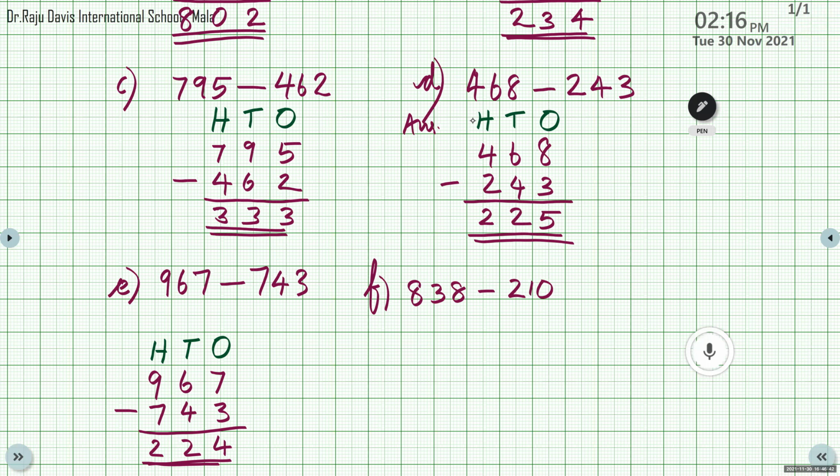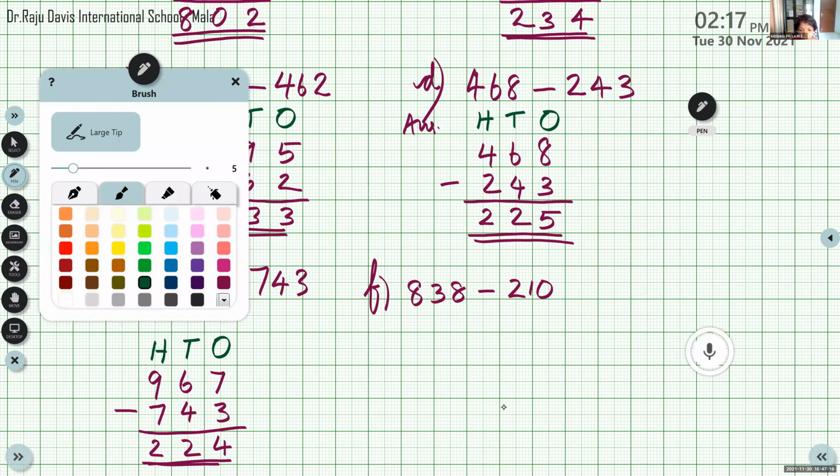Krishna Priya. Yes. See here, 838 minus 210. Both are 3-digit numbers. How many places are there, Krishna Priya? There are 3 places. Which are the places? Hundreds, tens, and ones. Very good. Now, which is the bigger number here? 838. Smaller number? 210. Now, we have to start from which place?